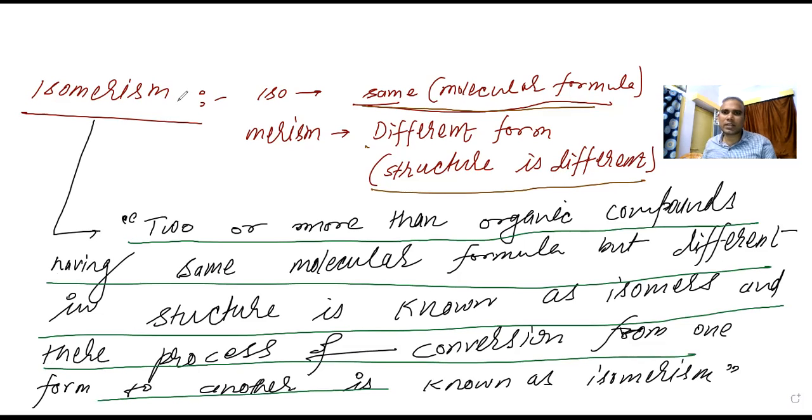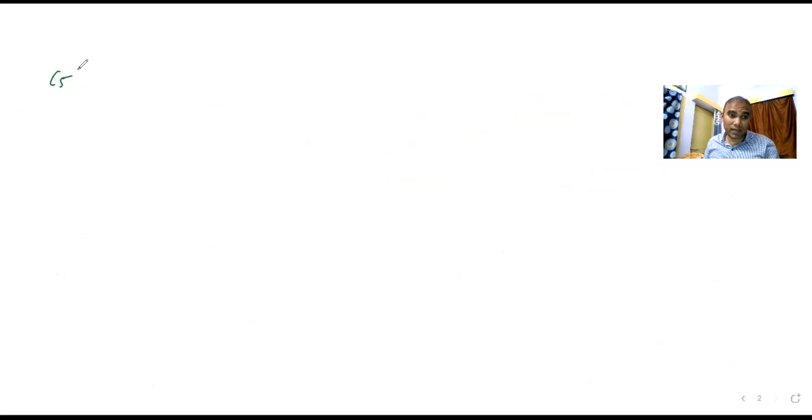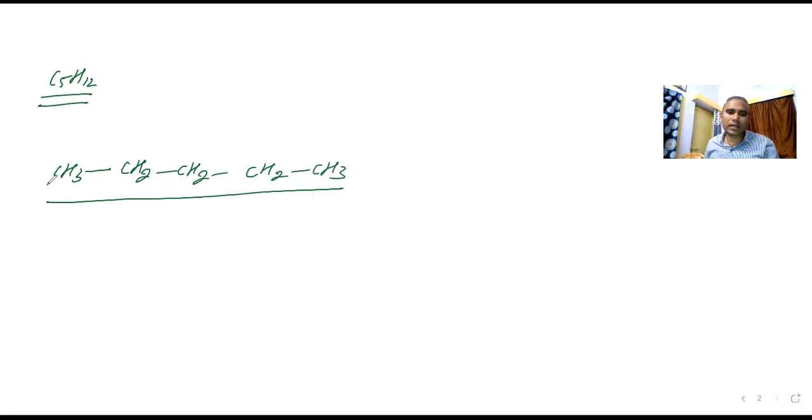So let us try to understand this with an example. I have taken C5H12. Now if you draw the structure, it can be CH3, CH2, CH2, CH2 and CH3. So it is all straight, a straight chain structure. There is no branching.